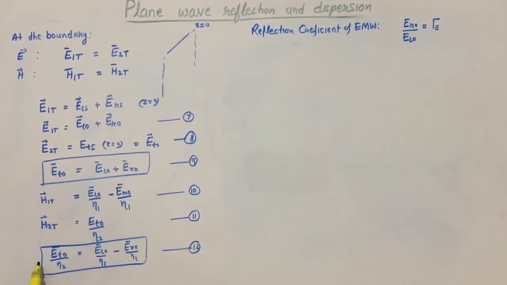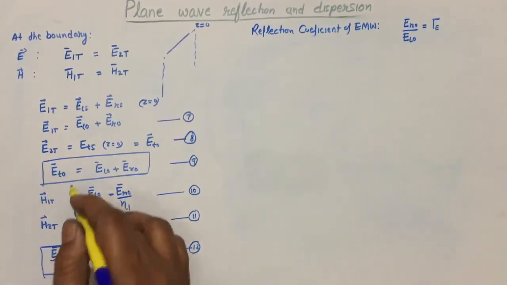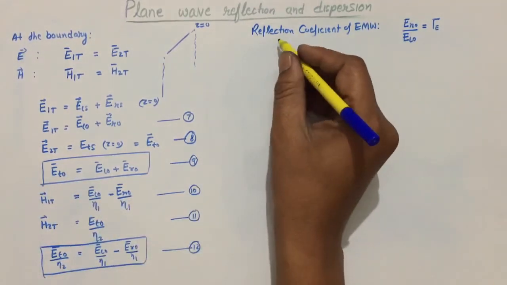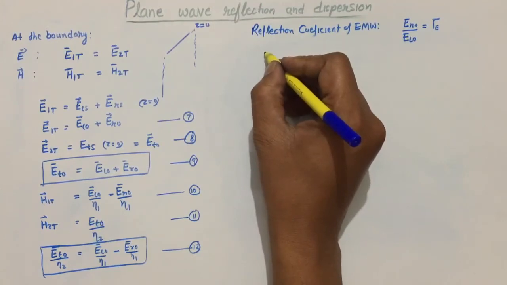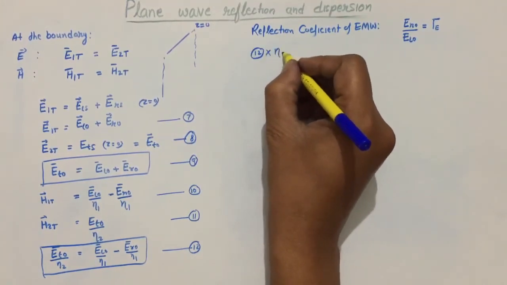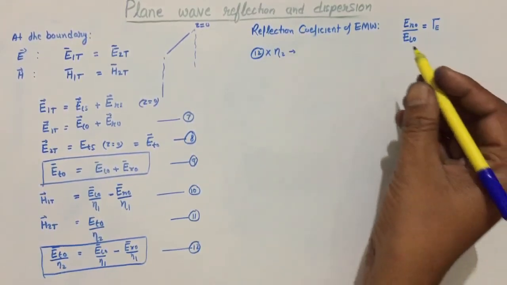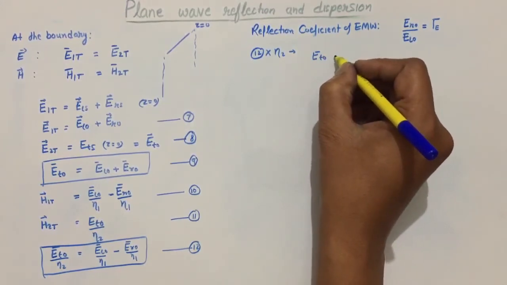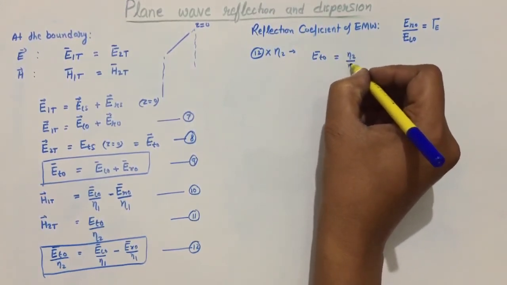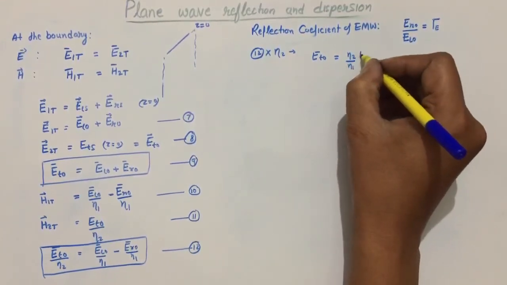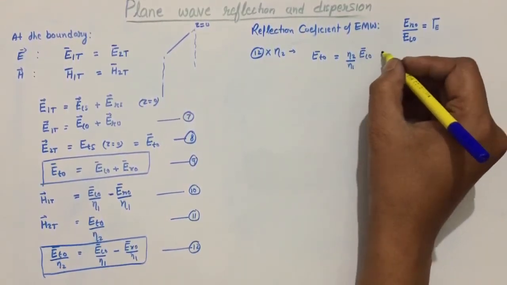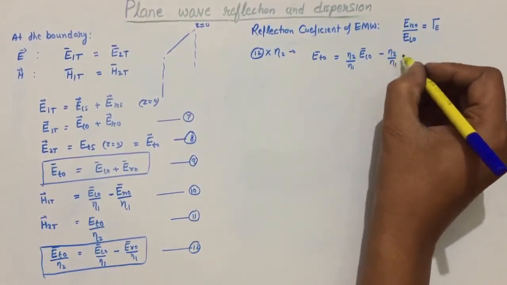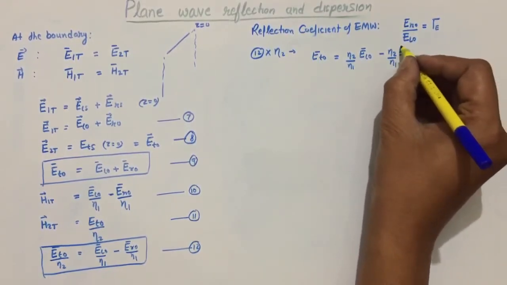To eliminate that, let us multiply equation number 12 by eta 2, the impedance of medium 2, and then we will subtract, so this term will be removed. After that it will give eta 2 divided by eta 1 incident minus eta 2 by eta 1 reflected.